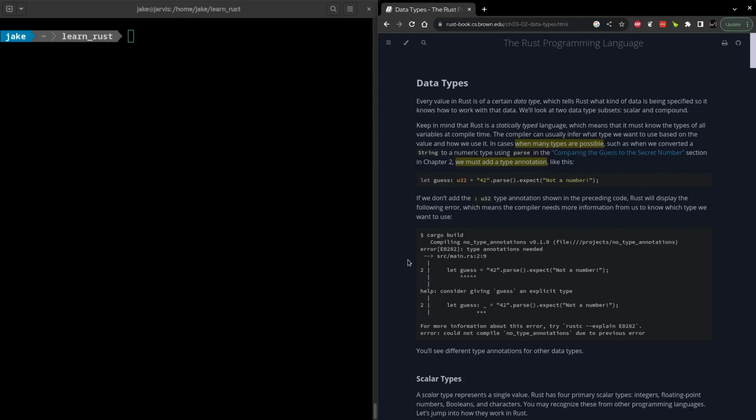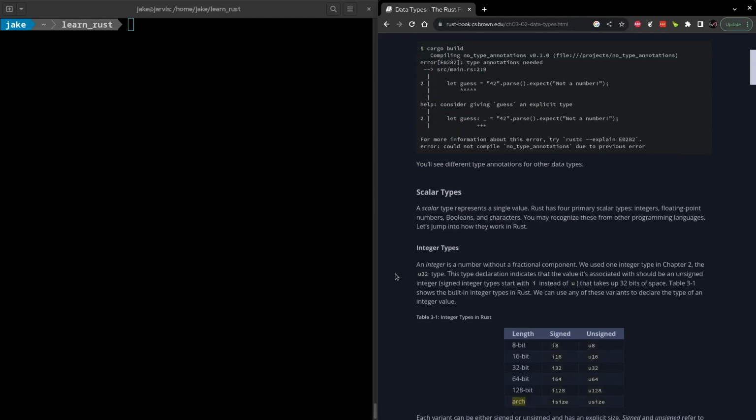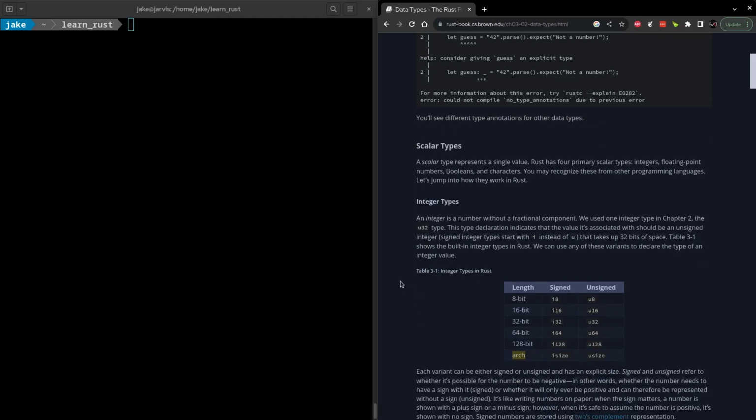Now, there are cases where you do have to assign a type, like what we saw in our guessing game example, because the parse method was able to parse it into more than one output type. So when we created the guess variable here, we told Rust that we wanted it to be an unsigned 32-bit integer.